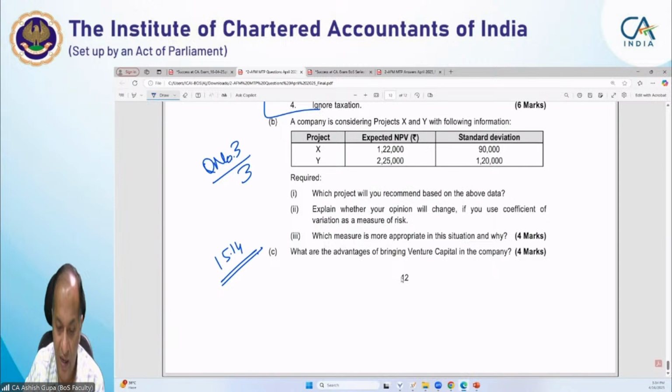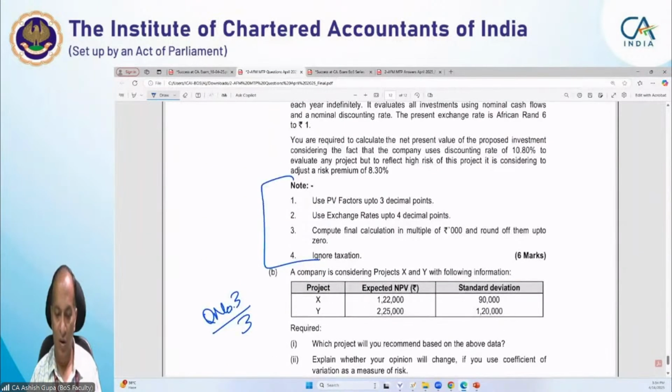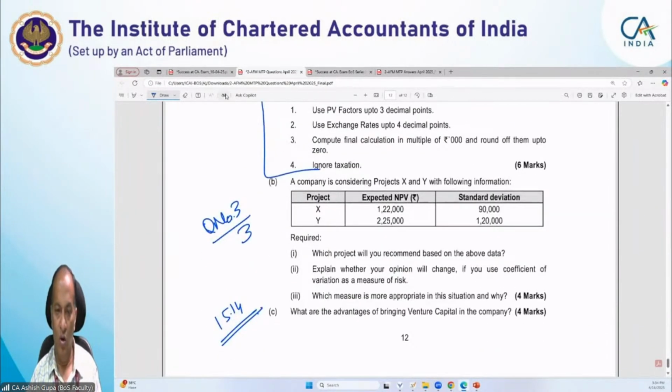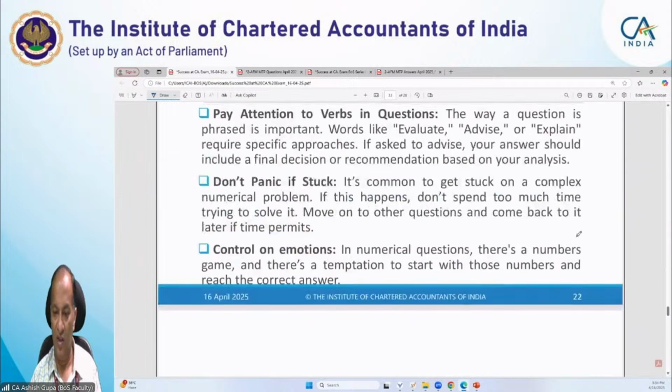So students, with this we come to the end of our overall discussion on MTP2. In today's session we have discussed overall the various strategies for how we can wind up the syllabus these days. Let me check if we have received any queries. Okay students, so we come to the end of this session.